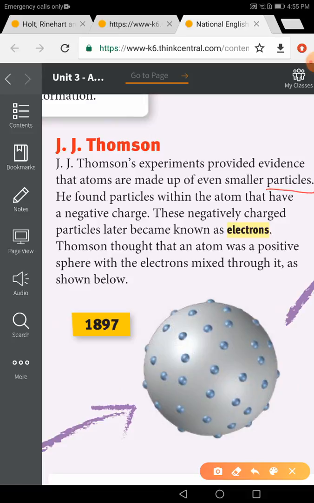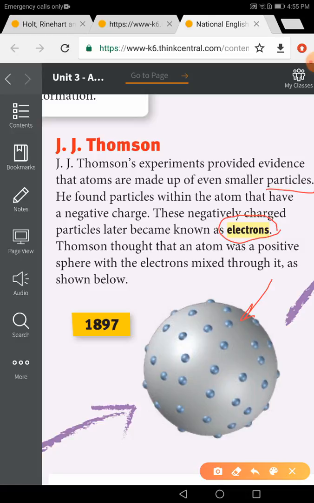He found a particle within the atom that has a negative charge. These negatively charged particles later became known as electrons. So this negatively charged particle, later we called it what? Electrons. Okay, Thomson thought that the atom was a positive sphere with the electrons mixed through it, as shown below. So can you see the picture here?